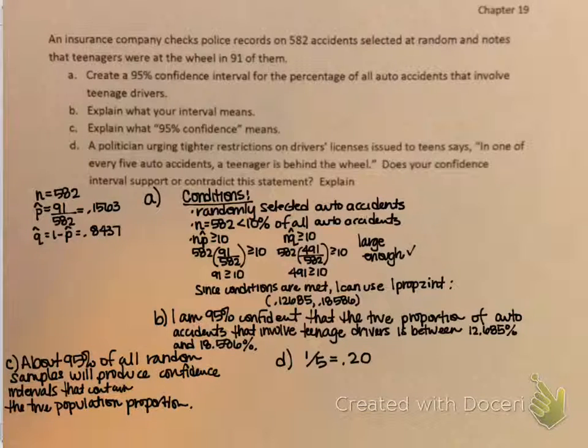So I can say, based off of my interval, that it does not support what this politician is saying. I would say the confidence interval actually contradicts this statement, since the entire interval is below 0.2. And that's the last thing we need to do.